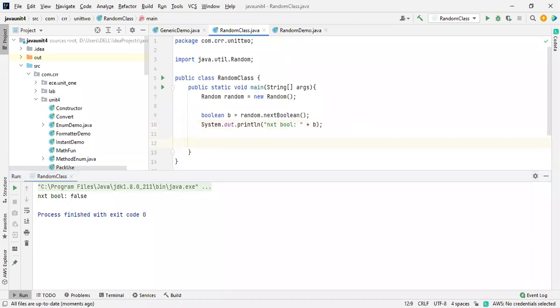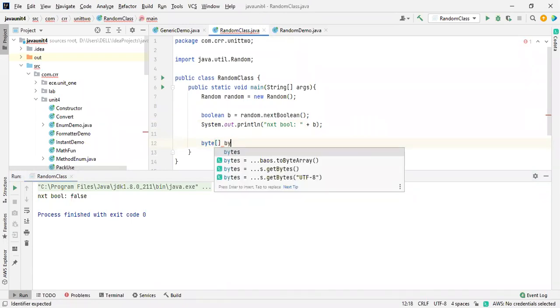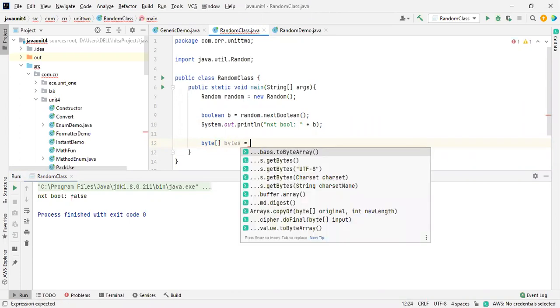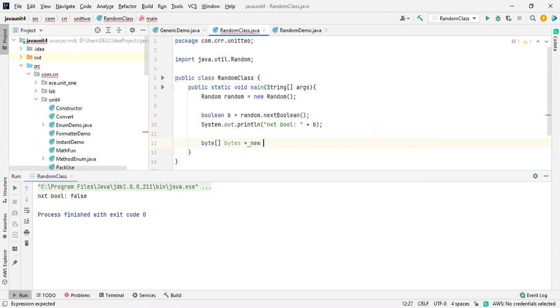Now we are going to take a byte array. So I'm going to take bytes. How to declare an array, we already discussed that. So bytes is equals to new byte of. We already discussed that either the values should be initialized or else the size should be mentioned.